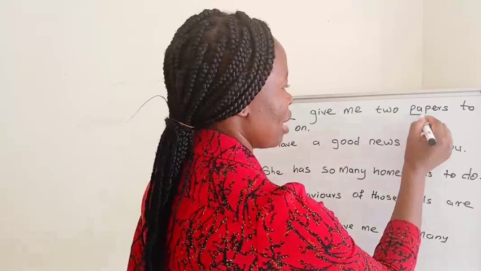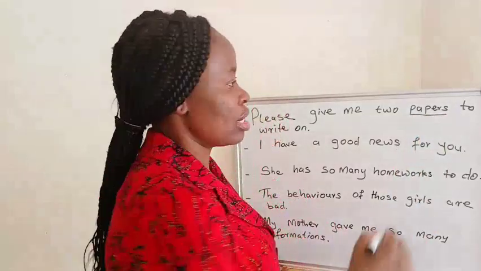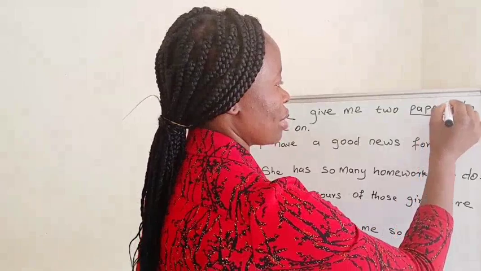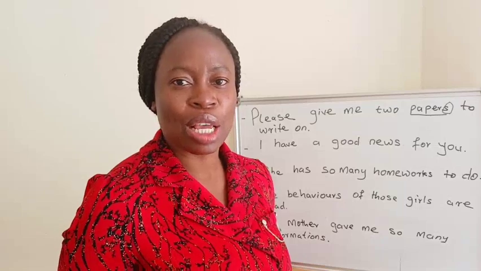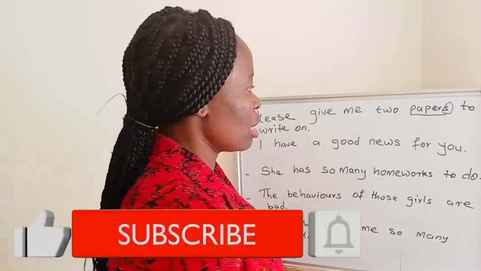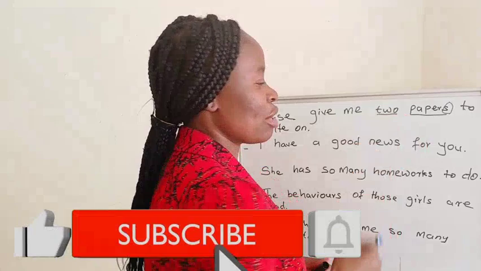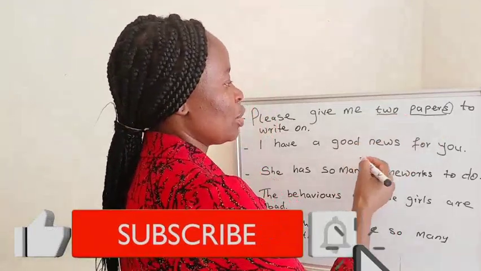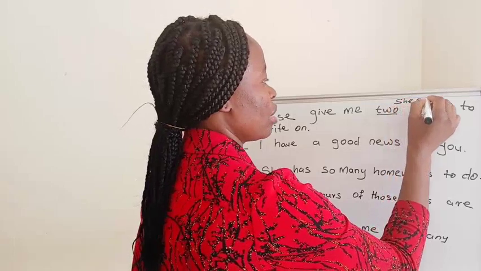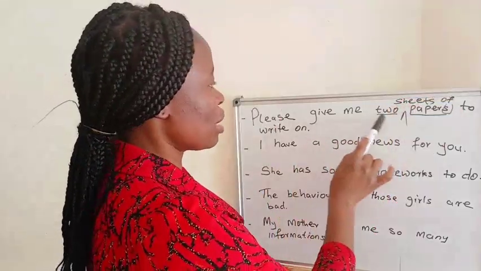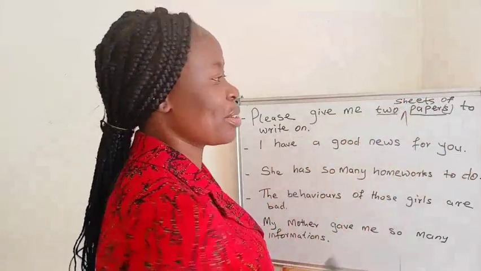This paper here is an uncountable noun, so there should be no S. Again, we don't use numbers before uncountable nouns. So instead of saying 2 paper, you say 2 sheets of paper. Please give me 2 sheets of paper to write on.